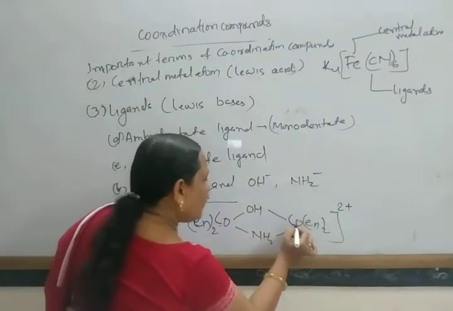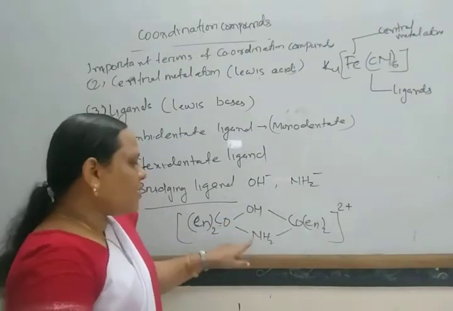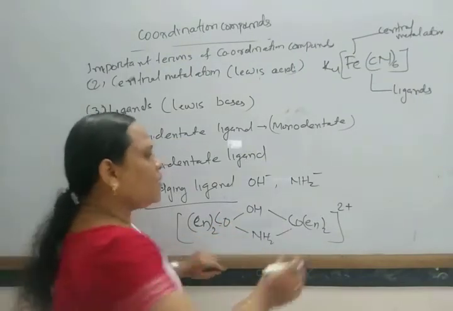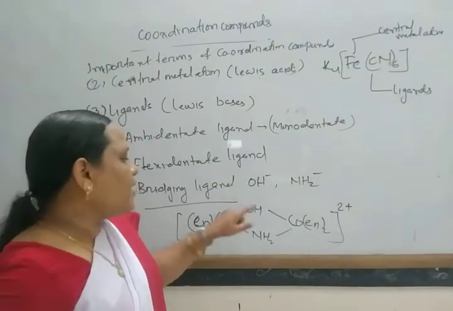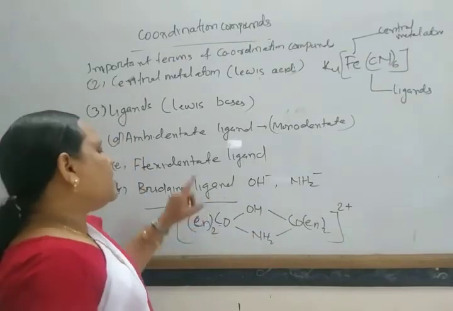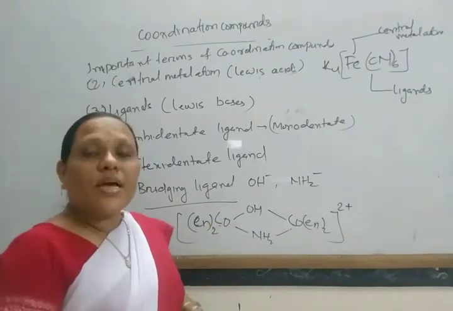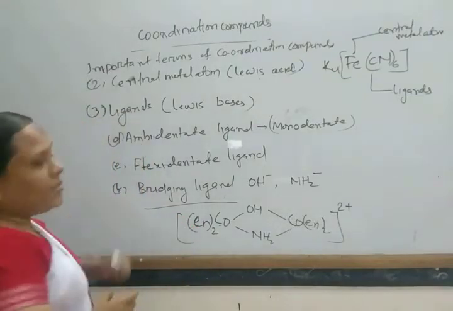Here also NH2 minus is linked with two cobalt atoms. As these are linked with two cobalt atoms, these ligands are known as bridging ligands. So that covers ligands and their classification.